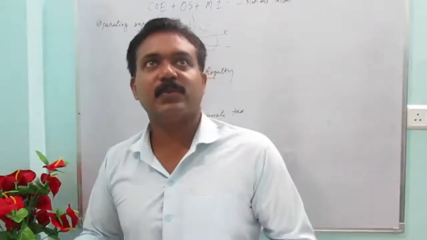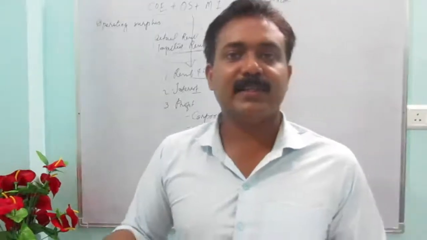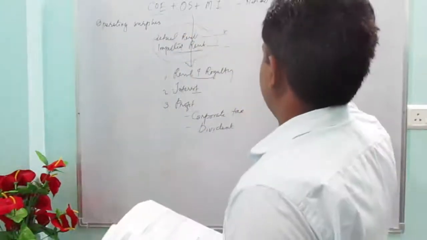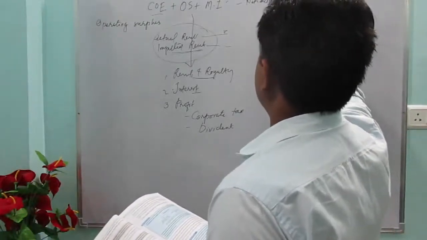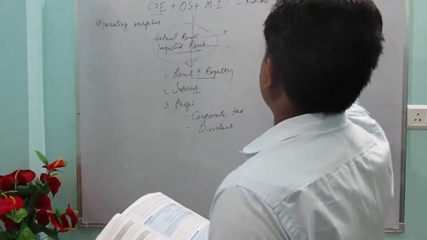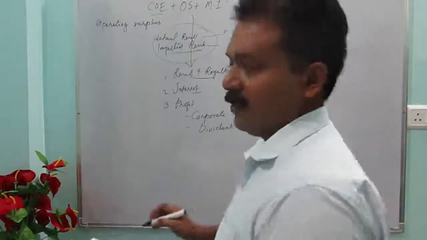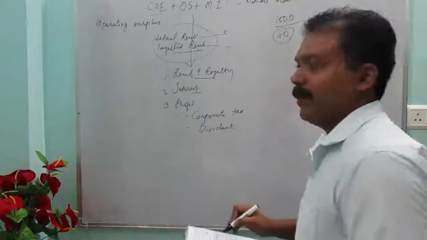Dividend is the part which is given to the shareholders. Suppose when you start a company, you might have raised money by selling the shares of the company, and as the profit increases, they will also get an increase in their share. Suppose you purchased a share at 150, and say 1500 shares are there, imagine.